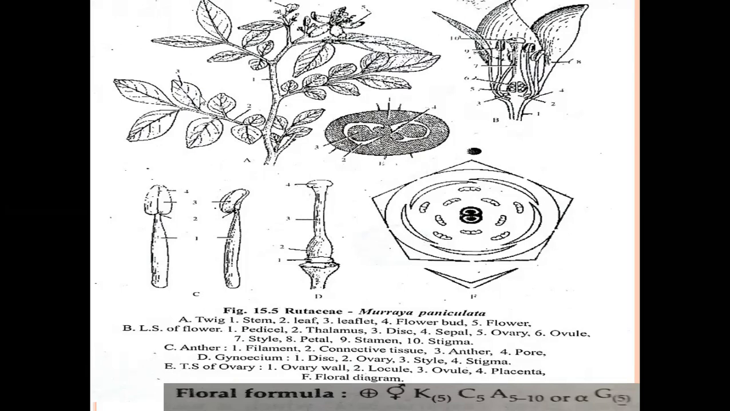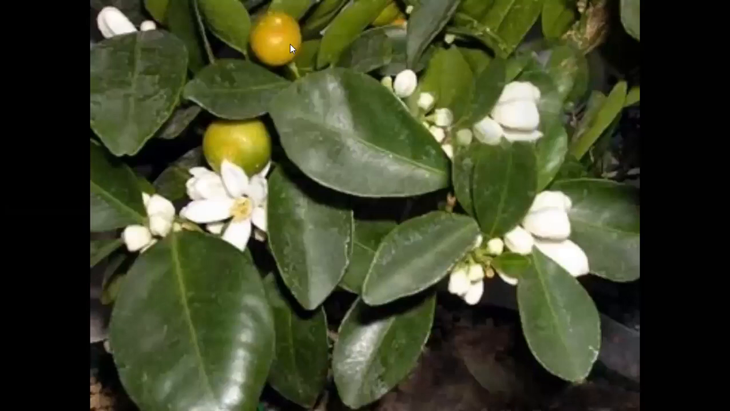Now coming to the floral characters. In the floral characters, we first discuss the inflorescence. Usually, the inflorescence develops in the axil of the leaf. In citrus, an axillary inflorescence is present. Axillary inflorescence means flowers develop in the axillary part of the leaf, called axile inflorescence.